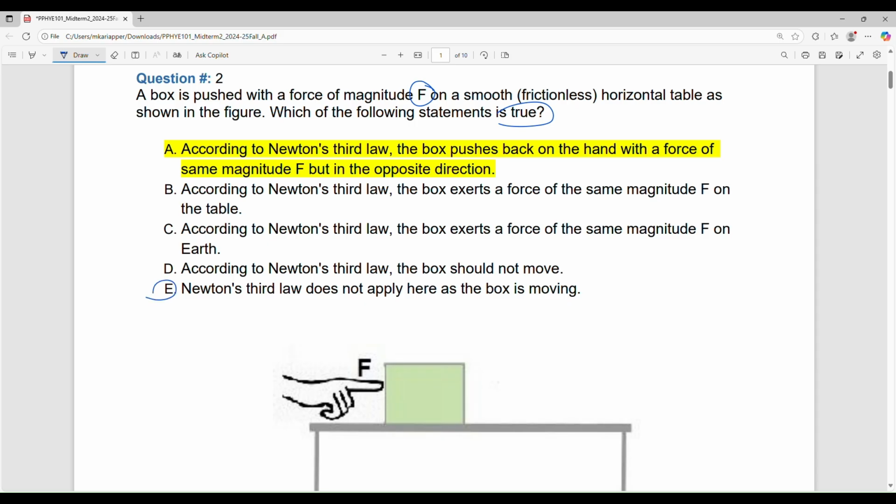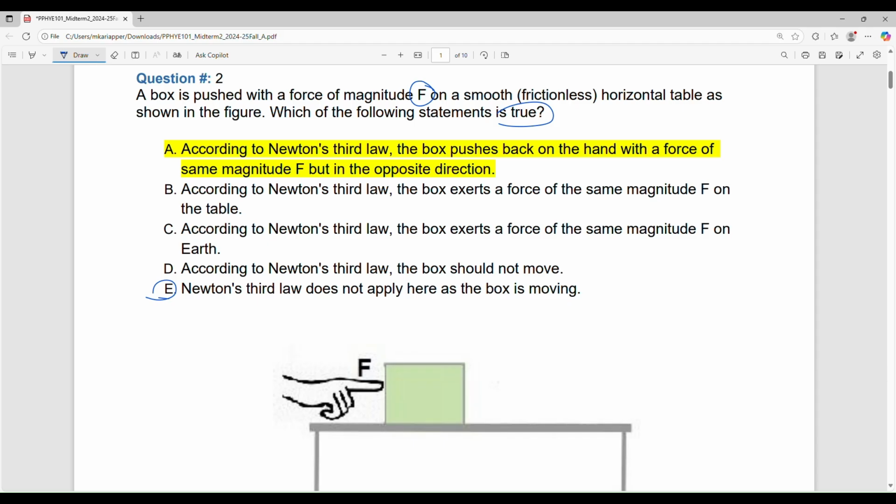So you're asking about this particular force F given by the finger, the person pushing it, on the box. So E says Newton's third law does not apply as the box is moving. So it's not true. Newton's third law has nothing to do with whether the object is moving or not. It only says if there is a force, there will be another force, a reaction force, but they are not on the same object. One is on object 1, the other one is on object 2.